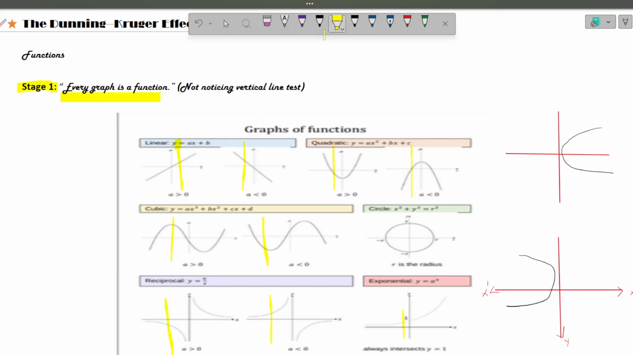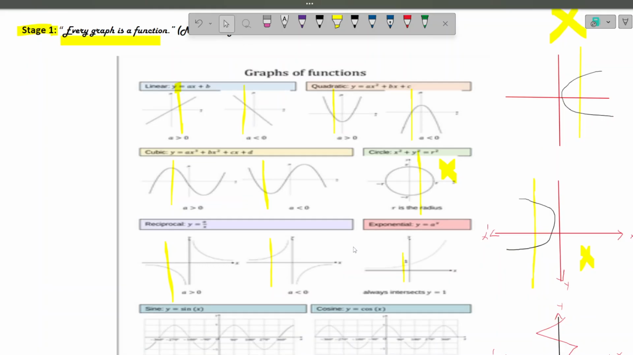Now here you see it is cutting at two places, so it is not a function. You see here also it cuts at two places. Not a function. So the students are not aware. Just they say if you draw the vertical line it cuts. It should cut only once. If it is cutting more than once, it is not a function.